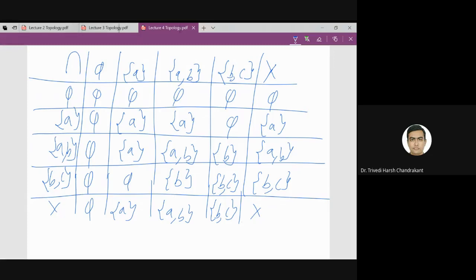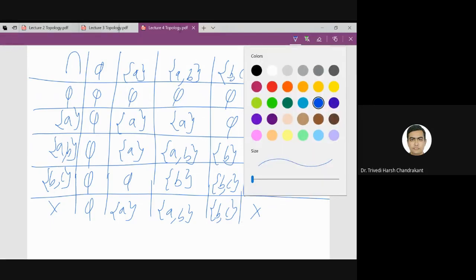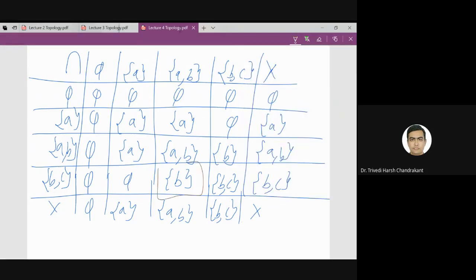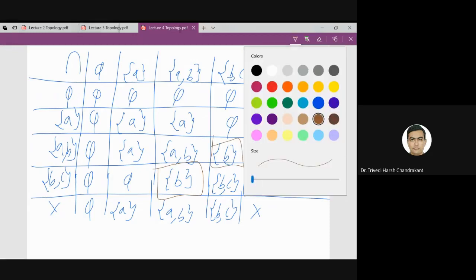Now can you tell me which output does not belong to this set? Exactly, singleton B. So singleton B does not belong to our set actually. So let me mark it with a different color.